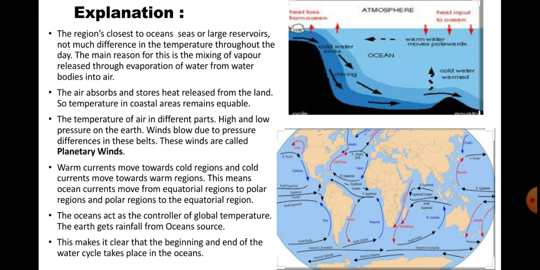The warm currents move towards the cold region and cold currents move towards the warm region.